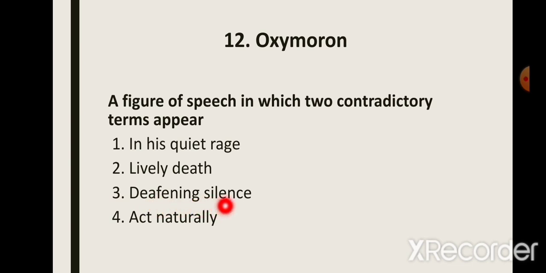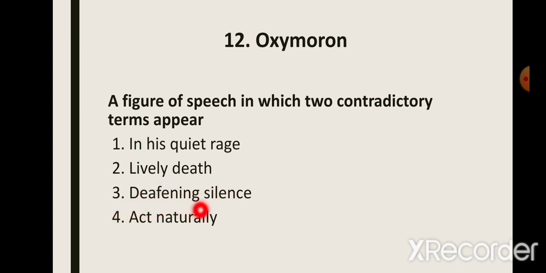Next, we have deafening silence. Silence is when there is no noise. And deafening is what we usually say when there is a lot of noise, too harsh a sound, too loud a noise, when our ears become deaf. We become hard of hearing. That's when we use this word deafening. So here the writer has written deafening silence, meaning the silence was so much that it deafened us. It made us hard of hearing. So this is again an example of oxymoron, this deafening silence.